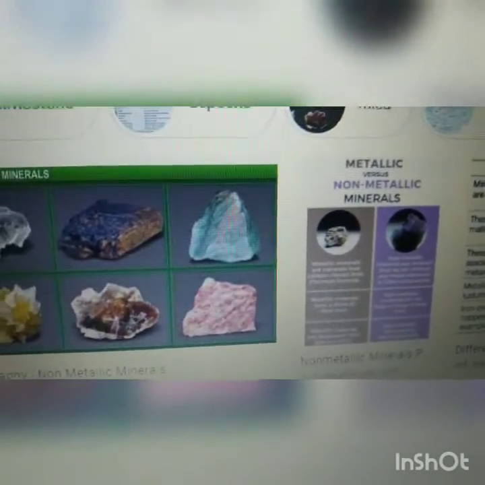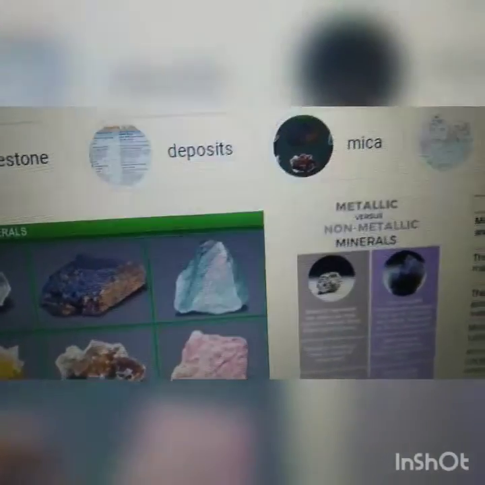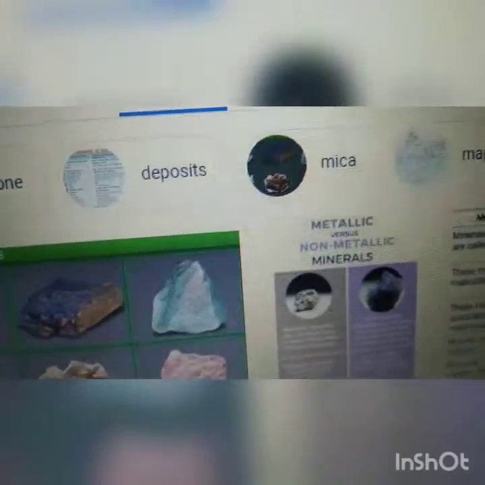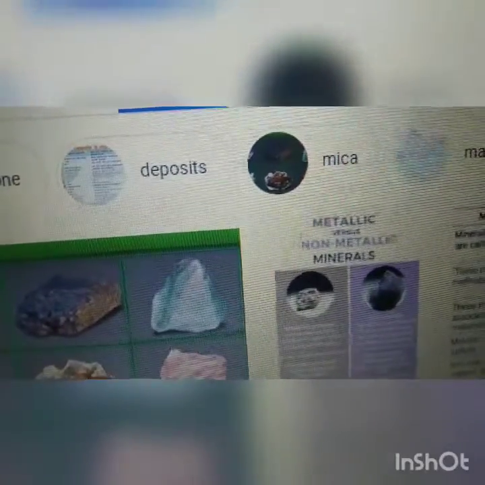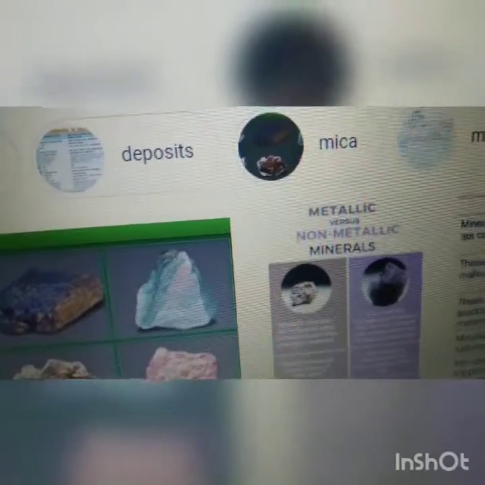Some varieties of minerals are found in the form of ores. Ores, O-R-E-S, are natural solid materials which contain minerals. So these minerals can be extracted from the ores.